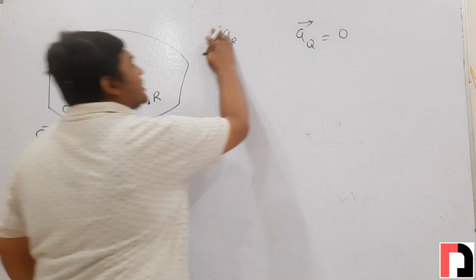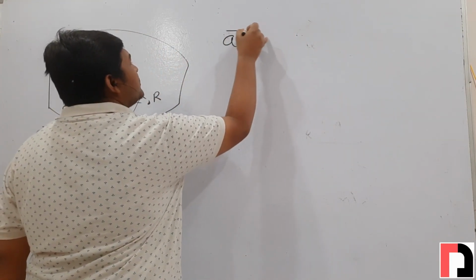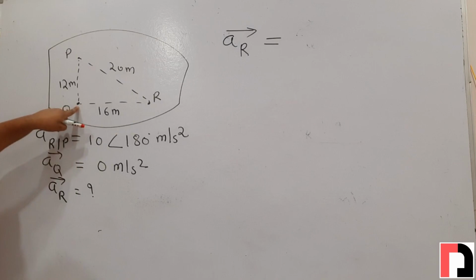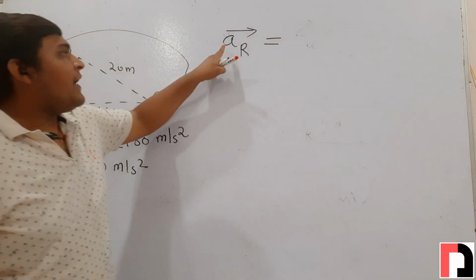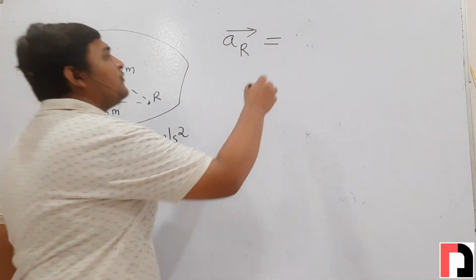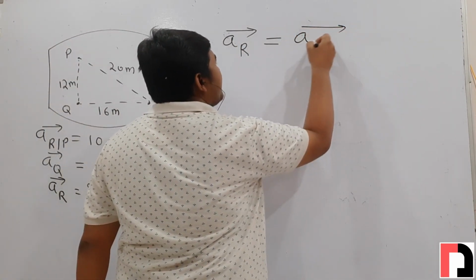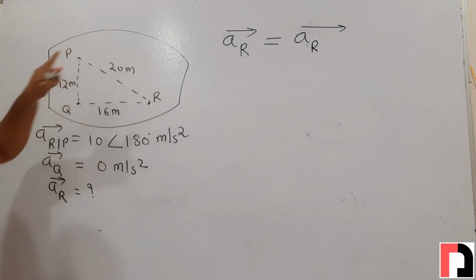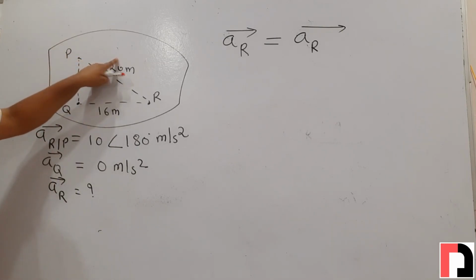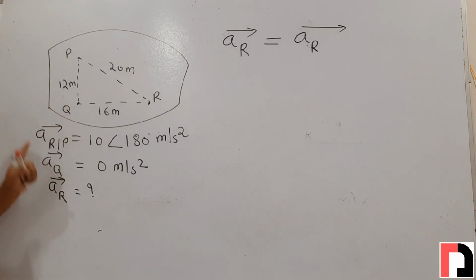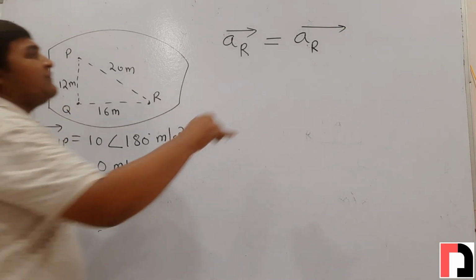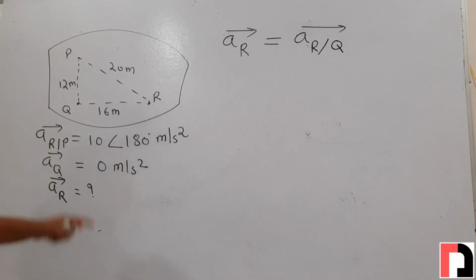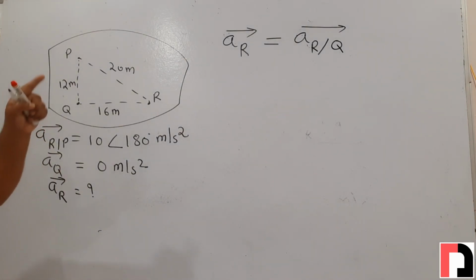How can we write it? Suppose I have to find the absolute acceleration of point R. So how can we write the vector equation of point R? By reaching it through point Q. Point R and point Q are points of the same link, and we know the absolute acceleration of point Q. So first we will find the acceleration of point R with respect to Q.